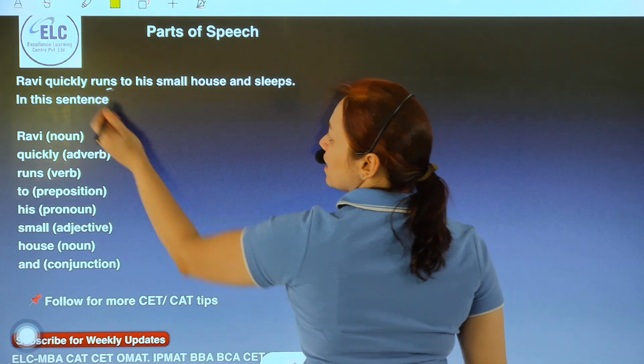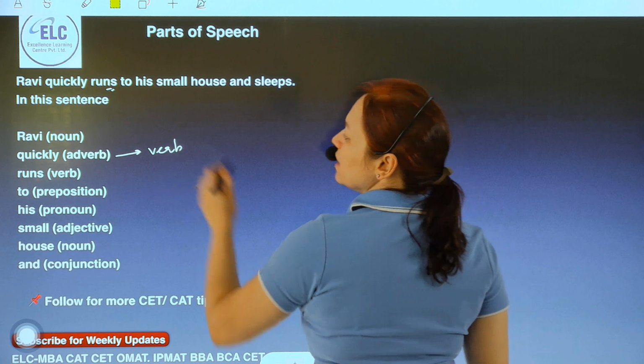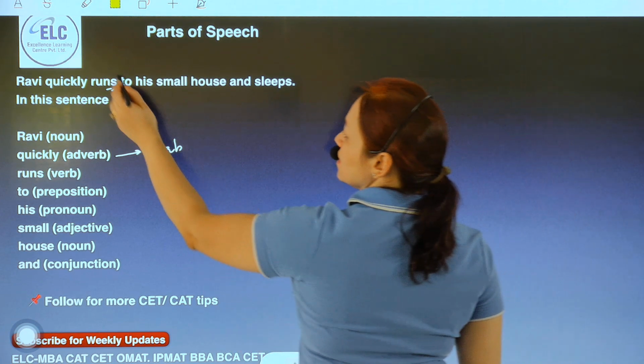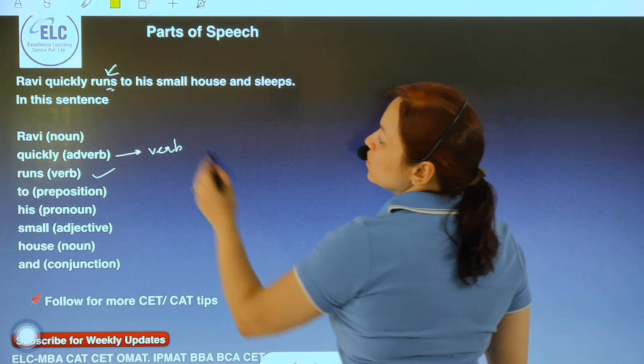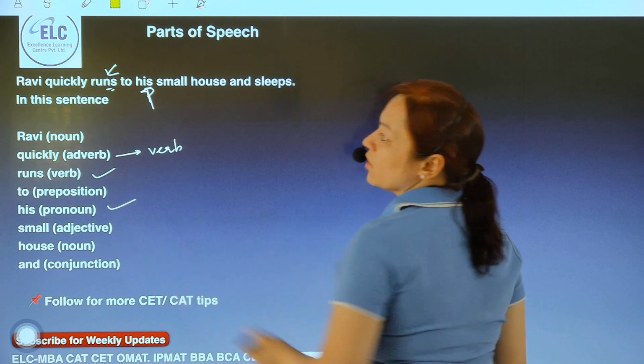So how does Ravi run? He runs quickly, and that is why it is describing the verb. So it happens to be an adverb. Runs is the action word, and hence it is a verb. He runs to his small house. So his is a pronoun.